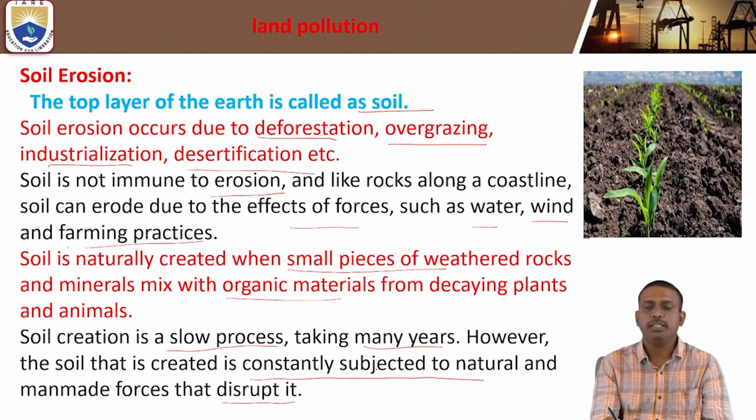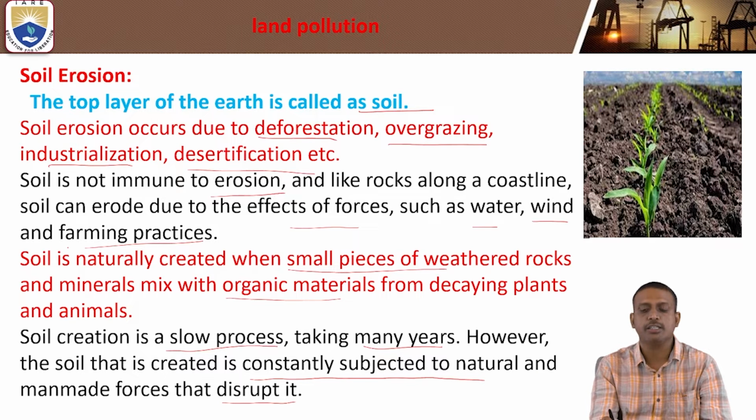Soil erosion is nothing but the removal of the topmost layer of the soil. It occurs due to deforestation, overgrazing, desertification, and industrialization. All this leads to soil erosion. Like rocks along the coastal line, soil can also erode due to the effects of forces such as water, wind, and farming practices.